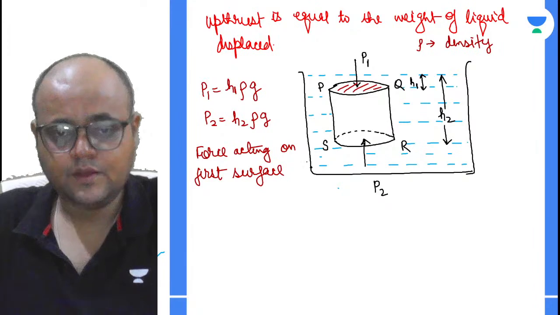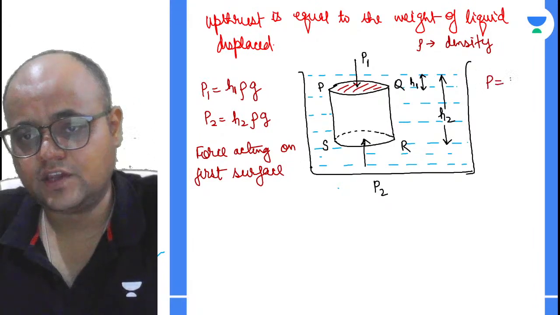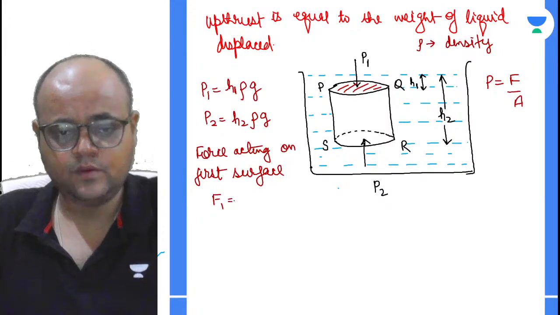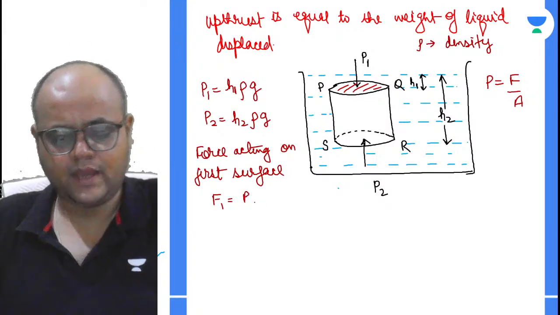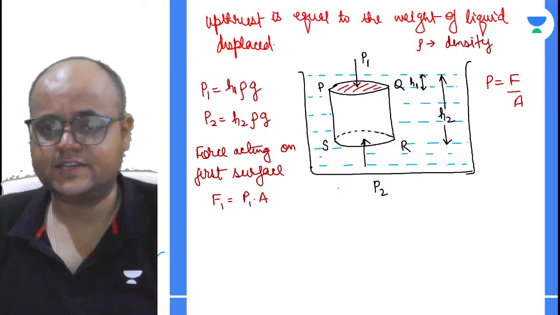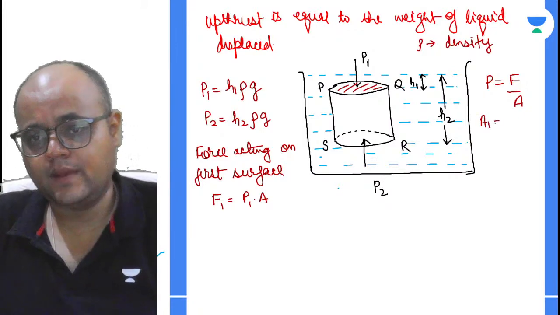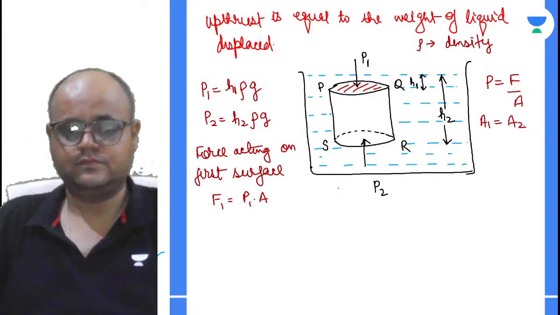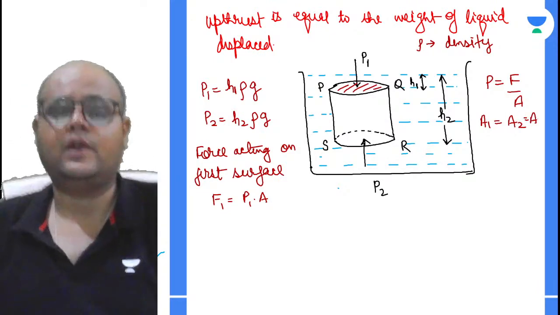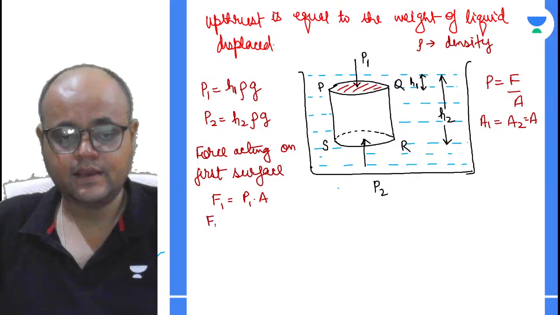कैसे निकालूंगा? We know that pressure is equal to force upon area. So force 1 will be pressure 1 into area. Now, since the diagram is symmetrical, I hope you understand that A1 will be equal to A2, right? And I'm calling it A. So what will be F1?